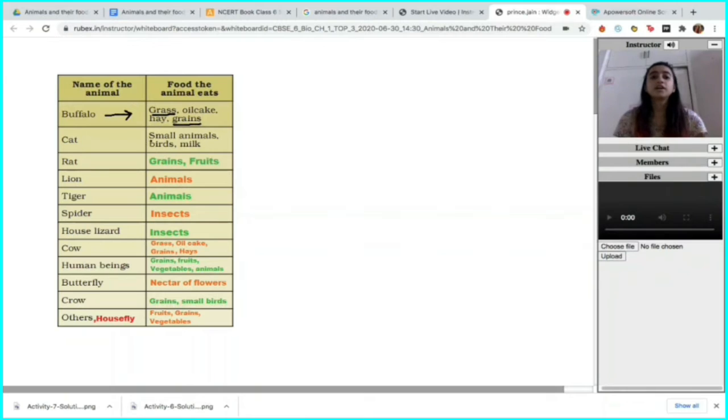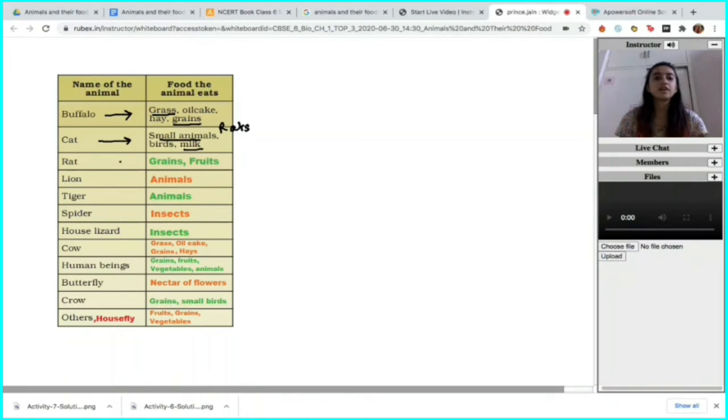Then a cat does eat small animals. We've all seen Tom and Jerry. Basic reference. Tom runs after Jerry. He is always ready to eat him. So cats eat small animals like rats. This is the most common example that we have been knowing about since our childhood. Cat is known to eat birds, probably dead birds. And cat consumes milk. Milk is one of the favorite products for a cat.